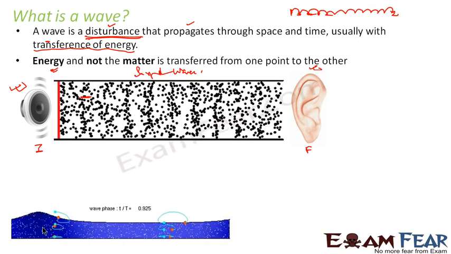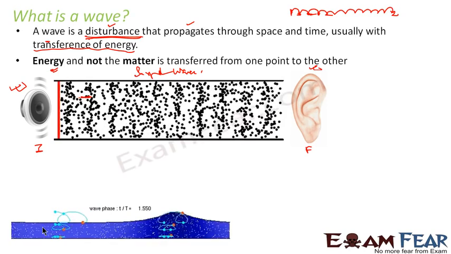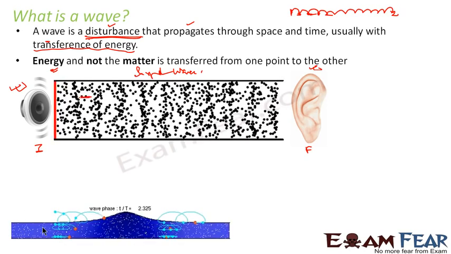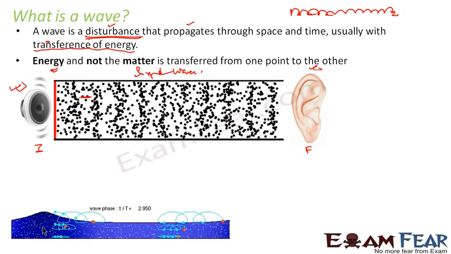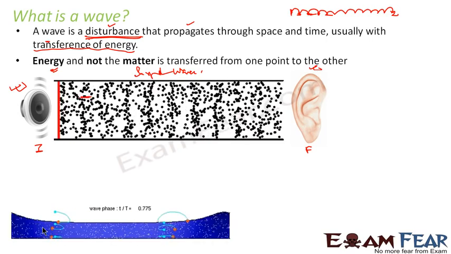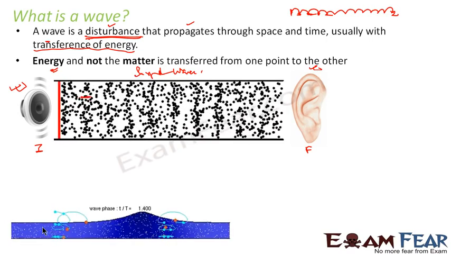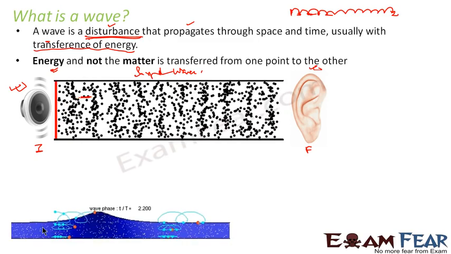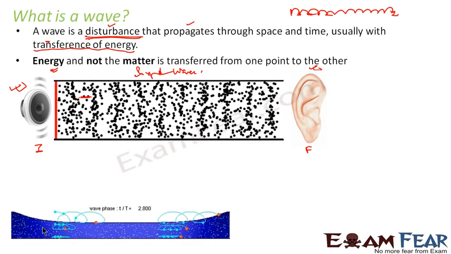So this red particle is just moving about its mean position, but it is not moving along with the wave. It is not getting transferred to another location. The particles are just moving about their mean position, but the wave as such is generated due to transfer of energy from one point to another.